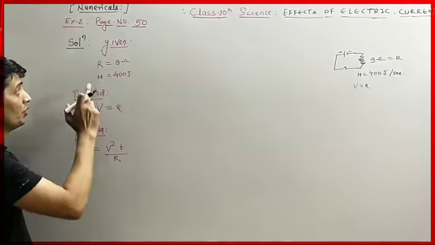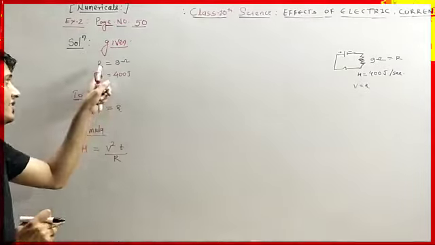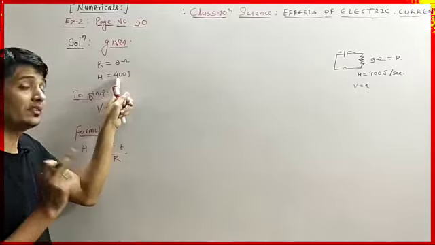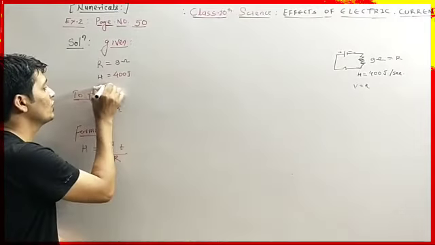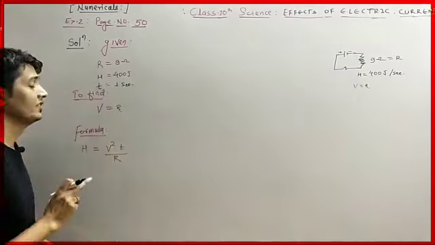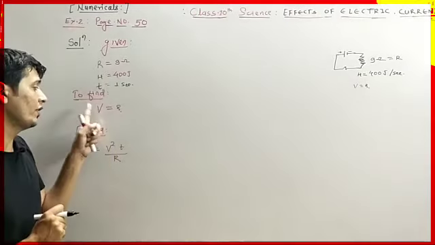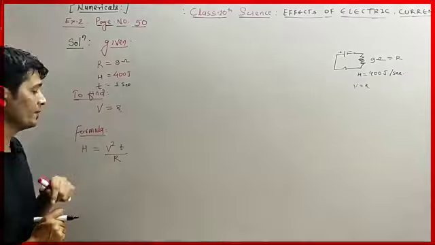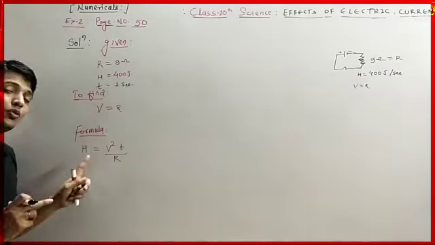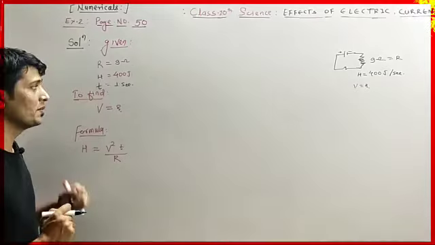We are given resistance 9 ohm, and heat produced per second, so t equals 1 second. T is time and we have to find the potential difference, that is V, and the formula is directly H equals V square into T divided by R.